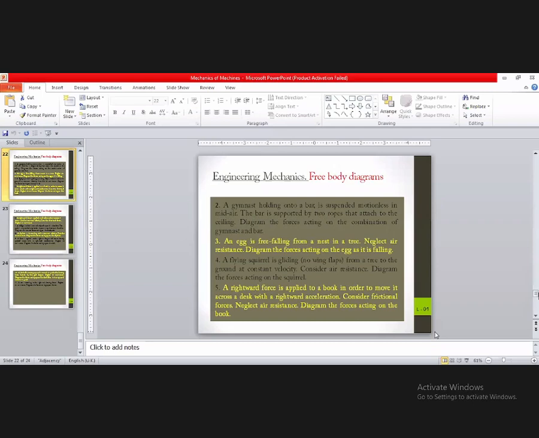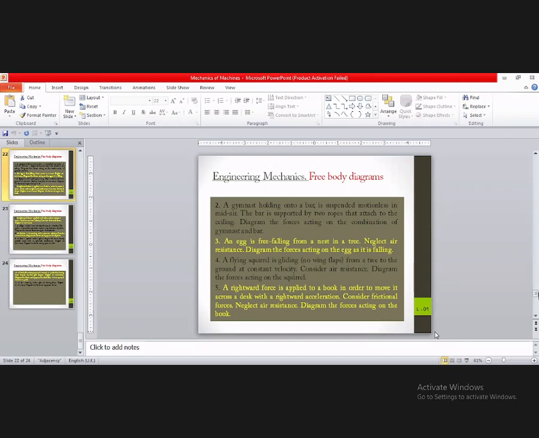A flying squirrel is gliding from a tree to the ground at constant velocity. Consider air resistance. Diagram the force acting on the squirrel. You might have noticed this type of squirrel, where the limbs are connected with a certain muscle so that they can glide from high elevation to low elevation.